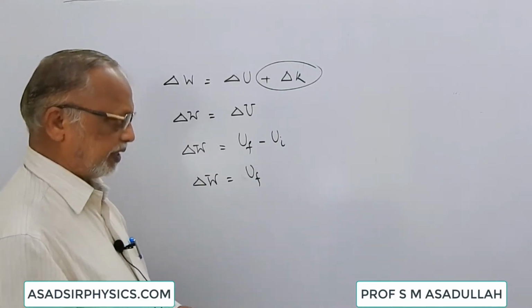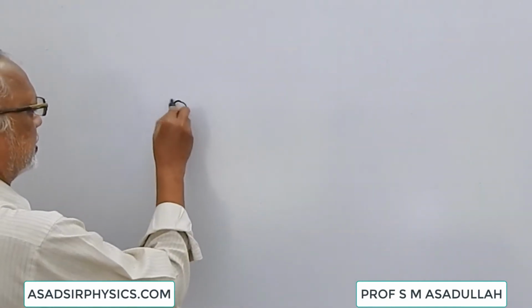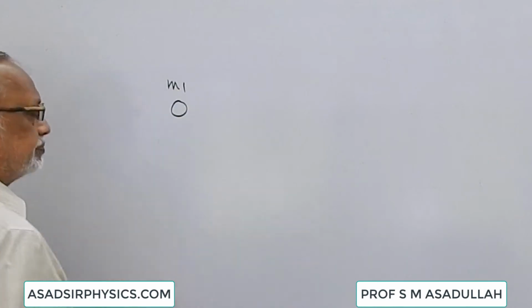Now, how to find this energy of the bodies? Suppose we have a body of mass m1 fixed in space. There is no other body in its surroundings, so there is no gravitational field or gravitational potential of other bodies.